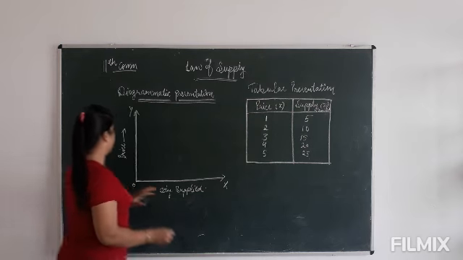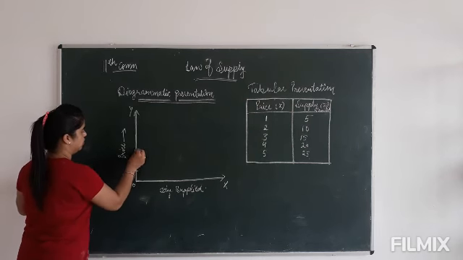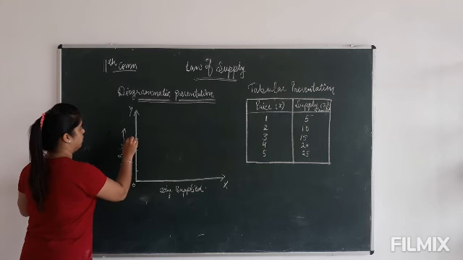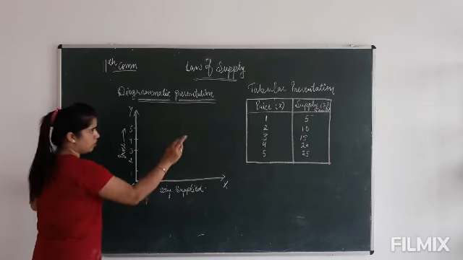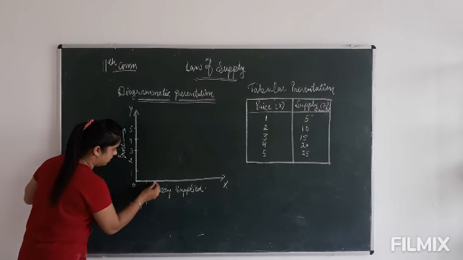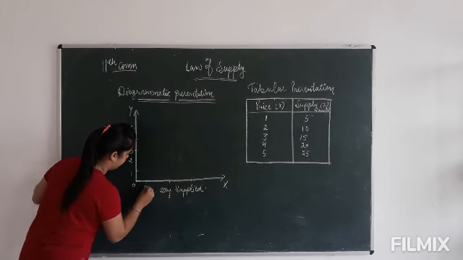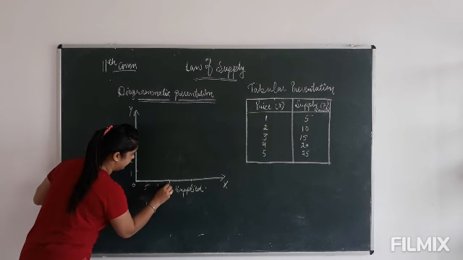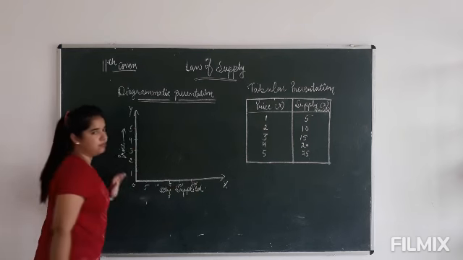Now we will plot 1, 2, 3, 4 and 5 for price, and for quantity supplied we will take equal differences on the x-axis: 5, 10, 15, 20 and 25.